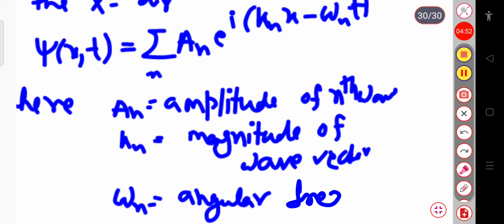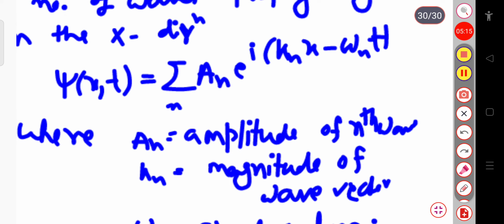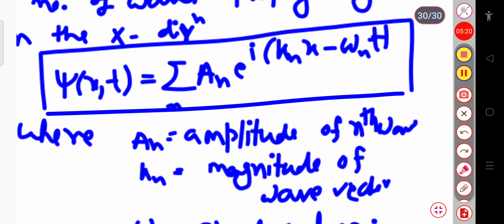So simply we can write psi of x,t equal to the sum over a exponential i(kx minus omega t). But if I specify for the nth wave, then this can be written as a sum over n, for all the superposition, since we are considering that a wave packet is formed by the superposition of a number of waves propagating in the x direction.